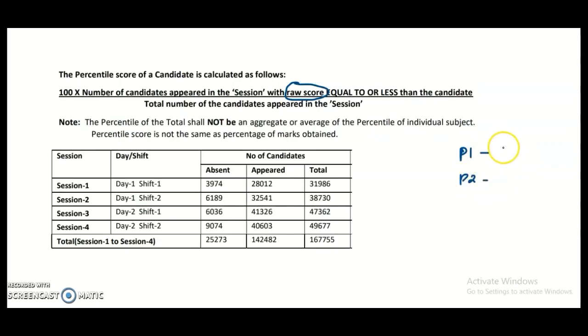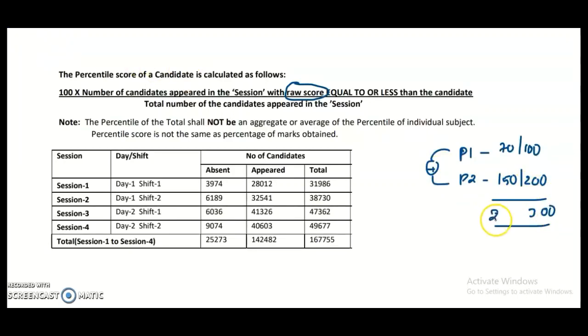For example, in paper 1, if you scored 70 out of 100, and in paper 2, if you scored 150 out of 200, then the overall marks, paper 1 plus paper 2, is 220 marks out of 300. So this 220 marks is considered as the raw score, right? It is called a raw score.